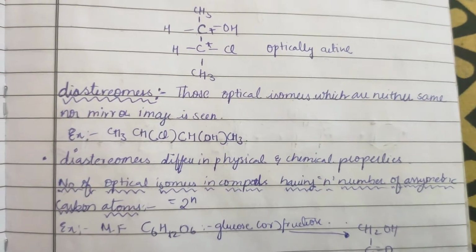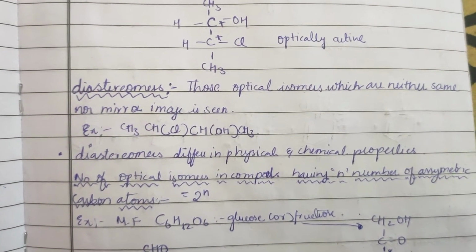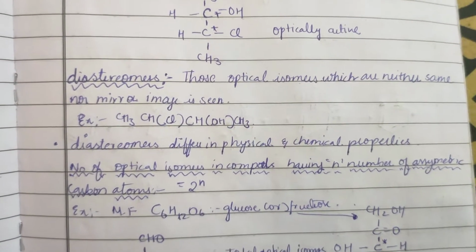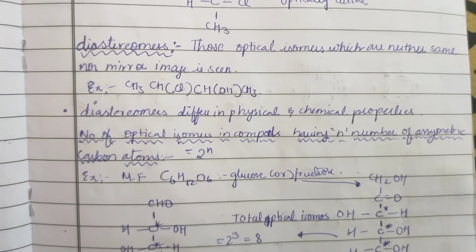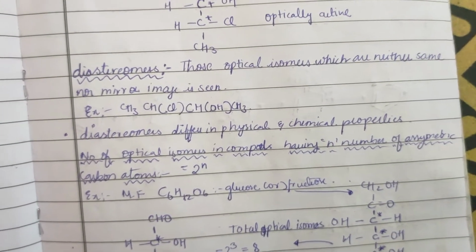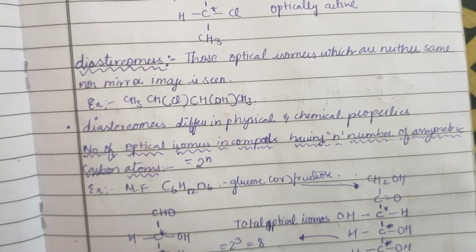Now diastereomers. These are optical isomers which are neither the same nor mirror images. For example, CH3, CHCl, CHOH, CH3. Diastereomers differ in physical and chemical properties. Number of optical isomers in compounds having n number of asymmetrical carbon atoms: the formula is 2 power n.